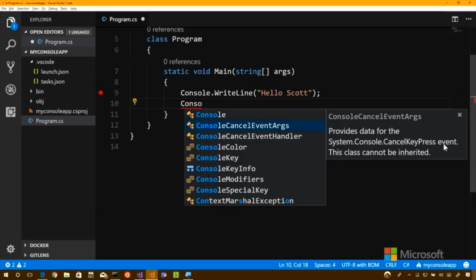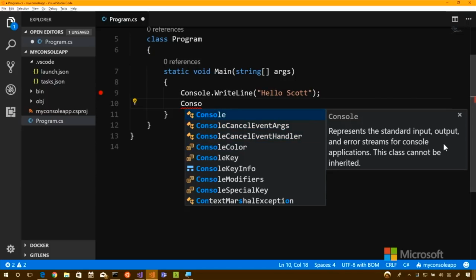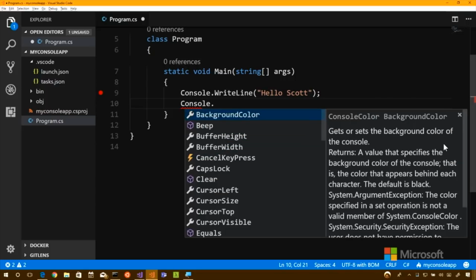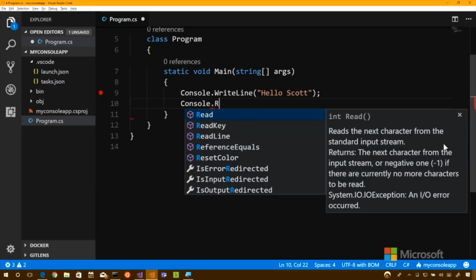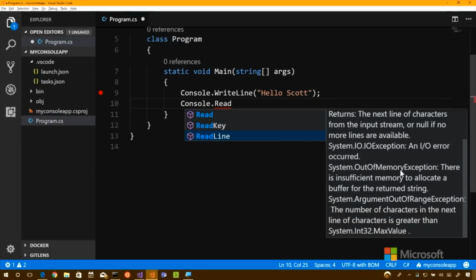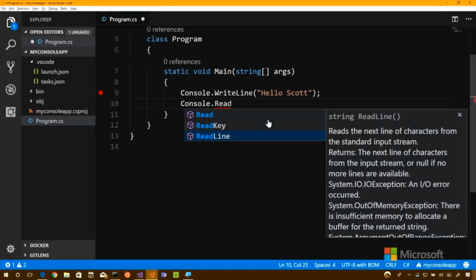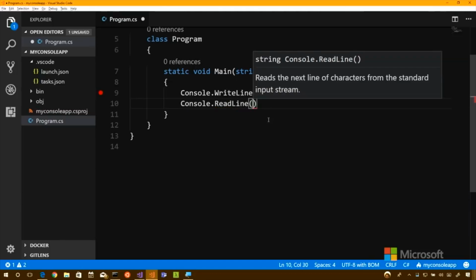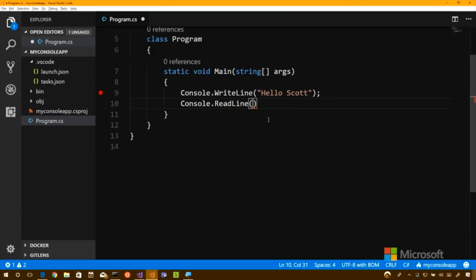Not only that, for beginners it's great to see it also shows you what that means. You're getting a little bit of documentation there. They'll say console dot. You said read line. This is coming out of the docs here, and it'll tell you the things that could go wrong. Read line reads the next characters from the input stream, and then notice the squiggly. Expected a semicolon. Go like that.